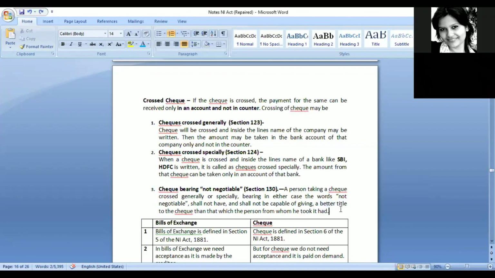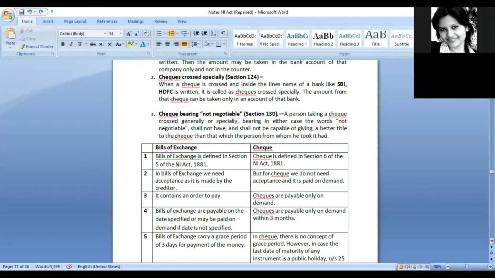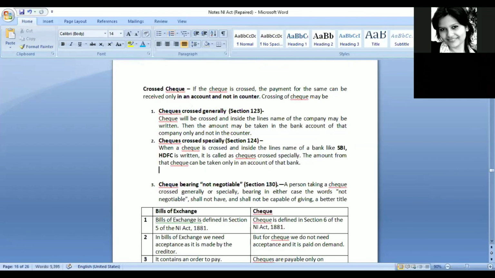That means, for example, just take for example, I am issuing a check to B. And what B does is that he further negotiates that particular check to another person, C. I am the original person who issued that particular check to B. Now B was having title on this particular check.